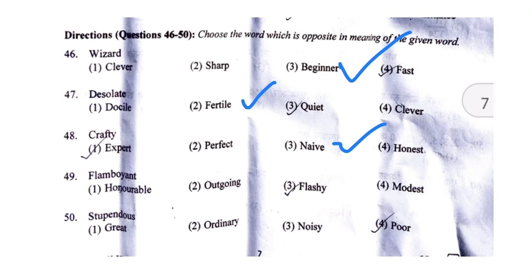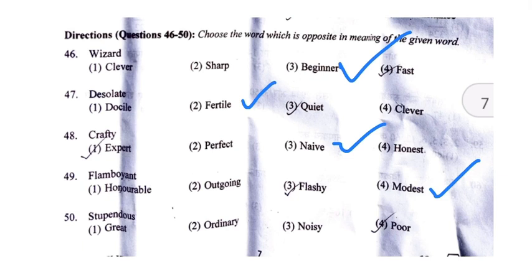So, since we have to tell the opposite word, therefore, our answer will be fourth one, which is modest, because modest means not talking too much about your own abilities, means not showing off, not telling anything about yourself. Okay, so modest will be the answer.